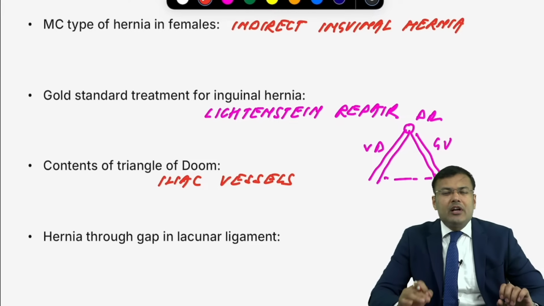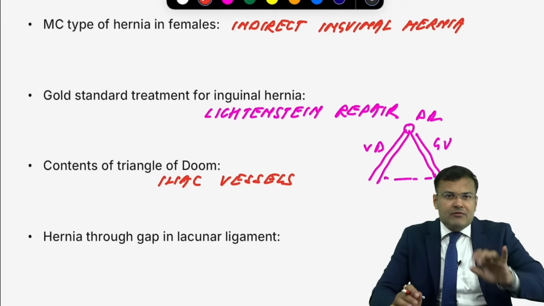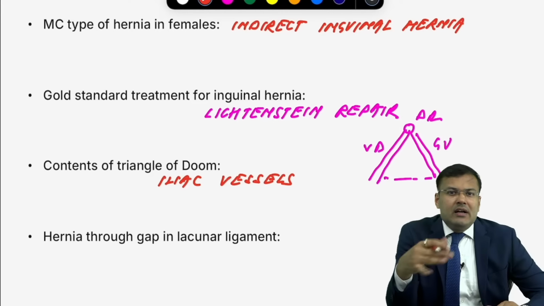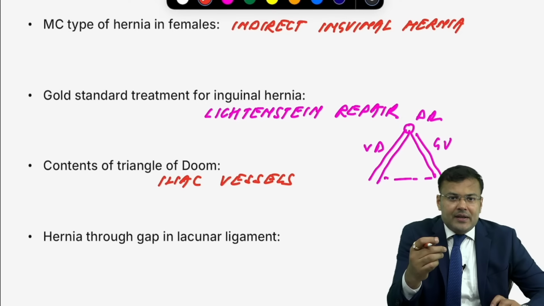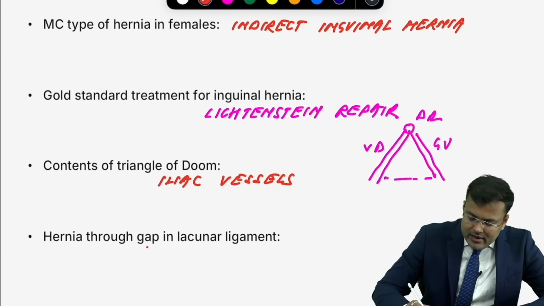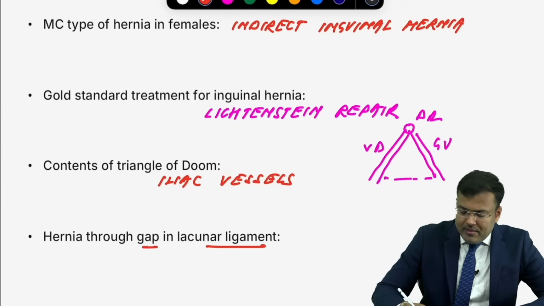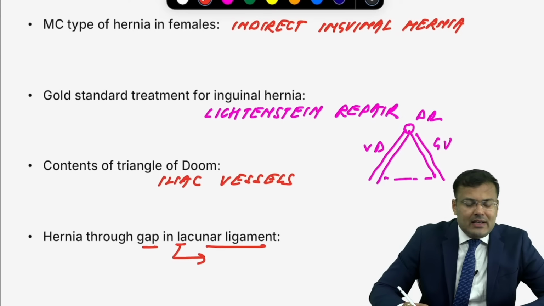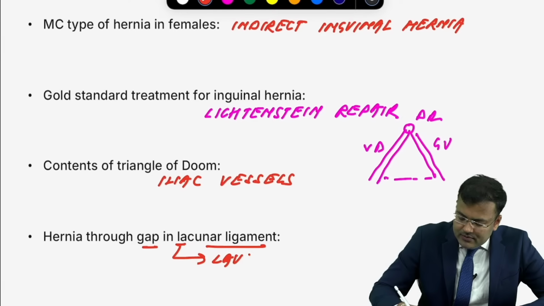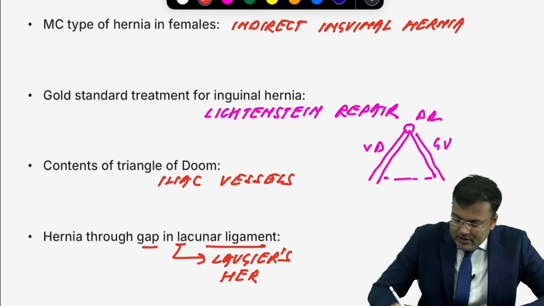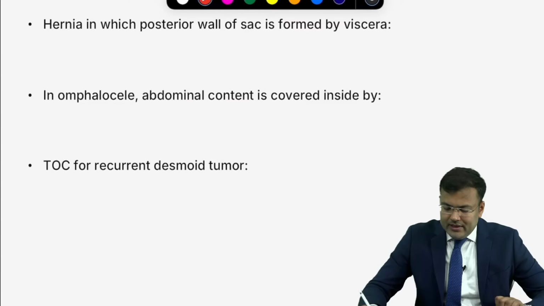What's the problem in the triangle of pain? In the triangle of pain, 4 nerves are there. The most commonly injured nerve is the lateral cutaneous nerve of thigh. There is hernia through a gap in the lacunar ligament. How to remember? L for L. L is lacunar, L is Laugier's. It is Laugier's hernia. Easy.